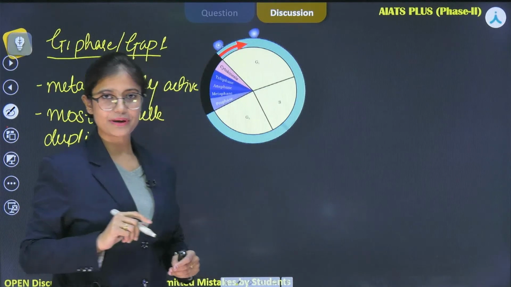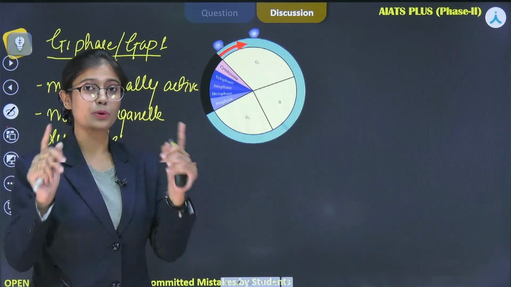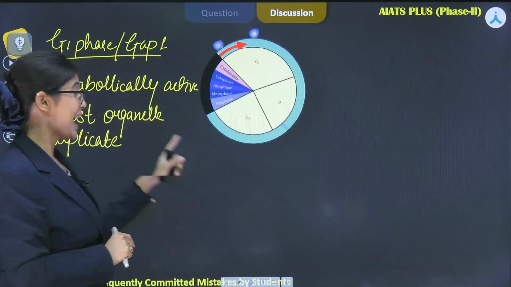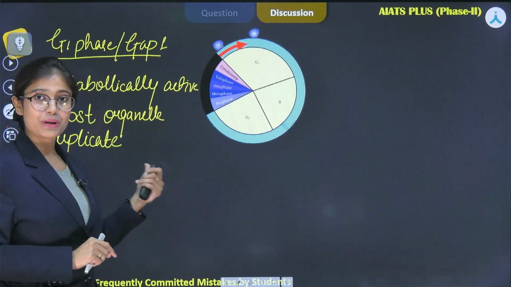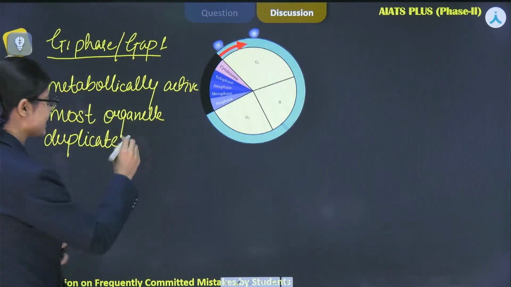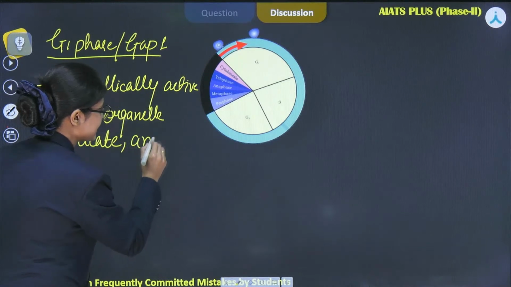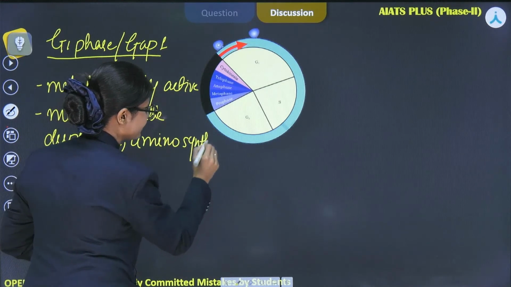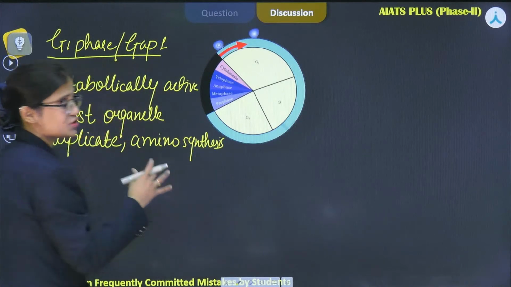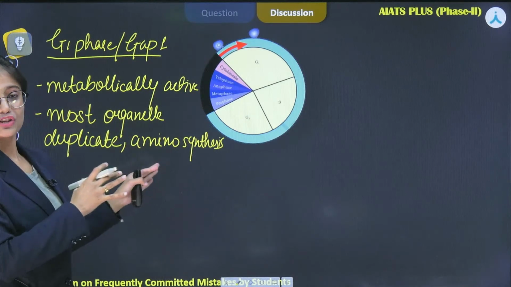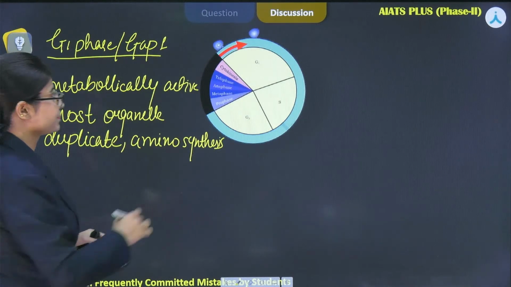Come on students, comment down what are the substrates which are required during the process of replication of DNA. Those things will get duplicated during G1 phase. Most of the organelles duplicate. Amino acid synthesis will take place. Obviously energy, etc., all those things. So this is the phase during which all these things will take place.